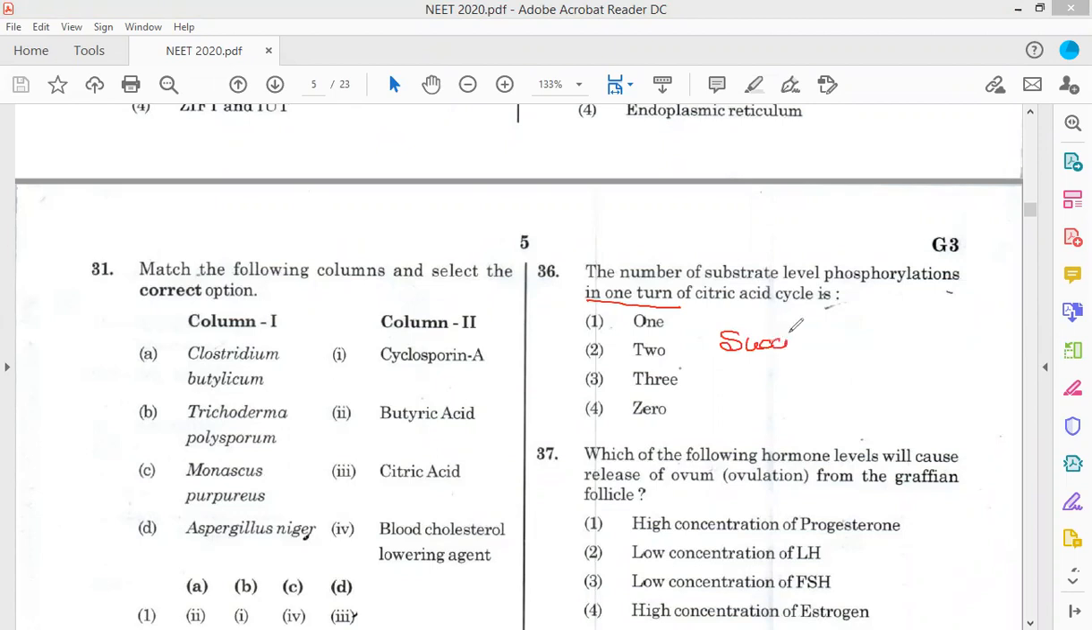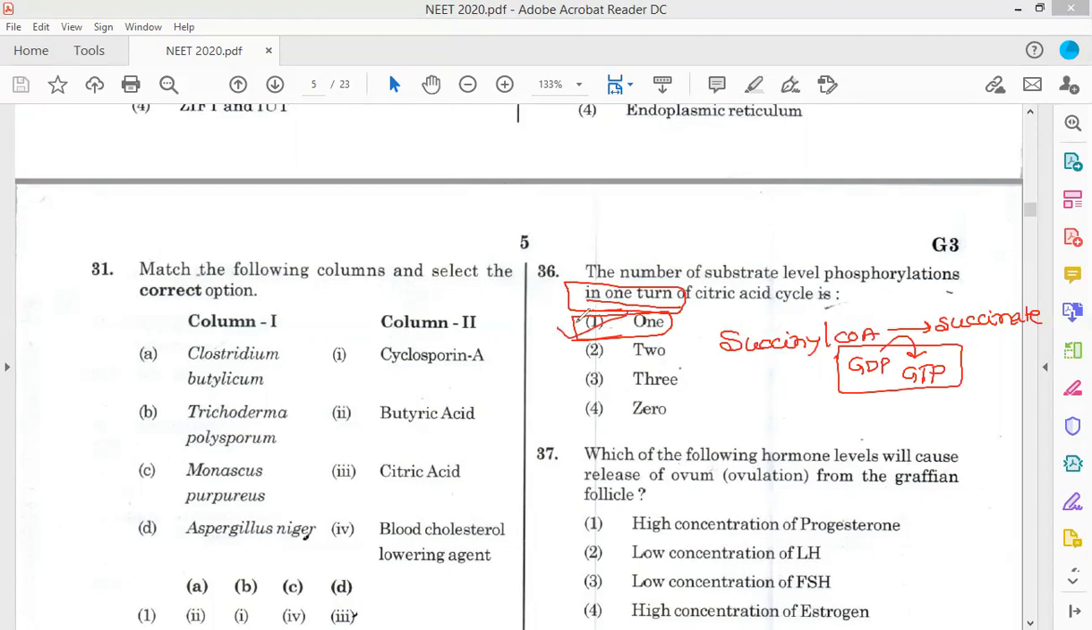During succinyl CoA to succinate conversion, GDP to GTP is formed, that is the substrate level reaction. So if it is considered only one turn of citric acid cycle and one molecule of acetyl CoA, then the answer is option 1. That is, one substrate level phosphorylation step is there. So the substrate level phosphorylation step will be 1.